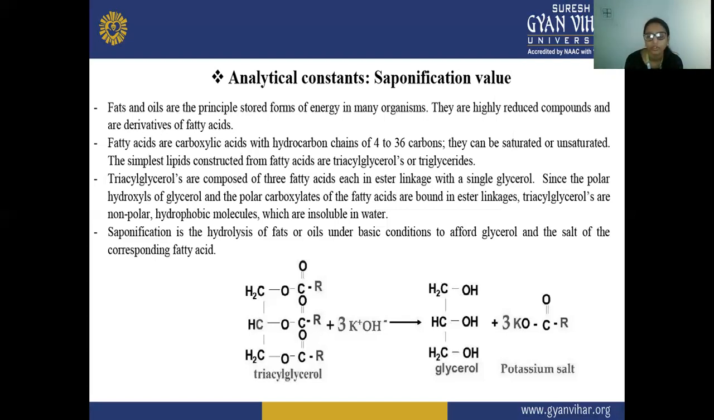So saponification is the hydrolysis of fats or oils under basic condition to afford glycerol. So the triacylglycerol is converted by the reaction with potassium hydroxide, forming glycerol as well as the potassium salt of the corresponding fatty acids.